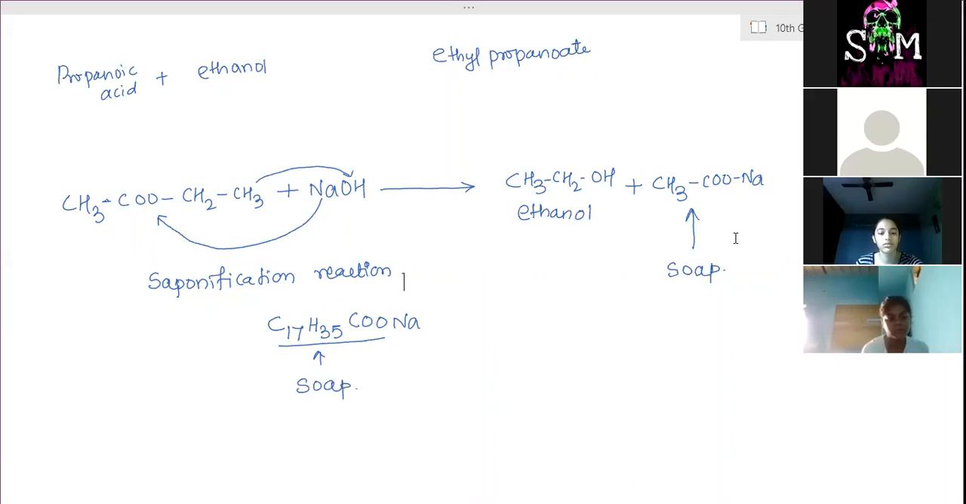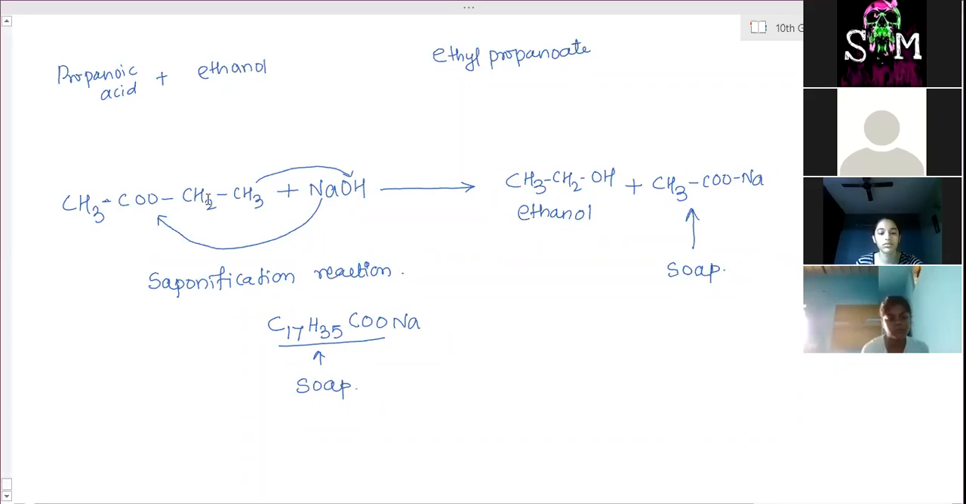Clear? Nice name, ma'am. Saponification. So this reaction is used in the preparation of soap practically. And this was there in our practicals. The student has to perform this in the lab. Ma'am, in 10th grade? Yeah, in 10th standard there is an activity.